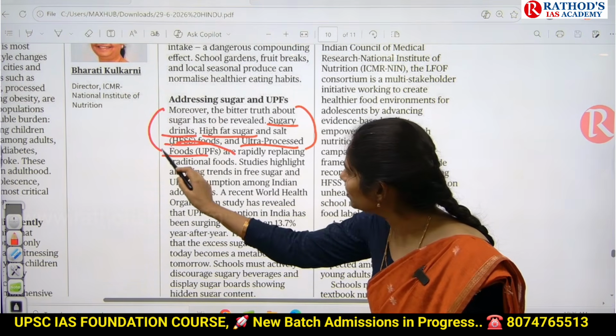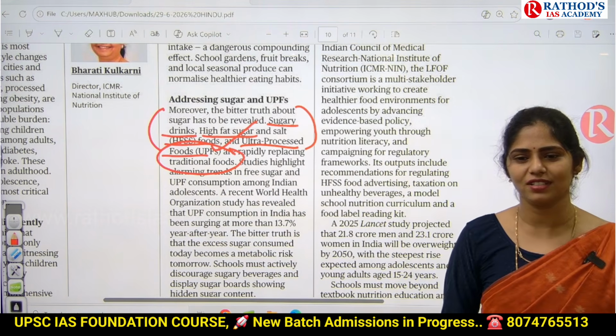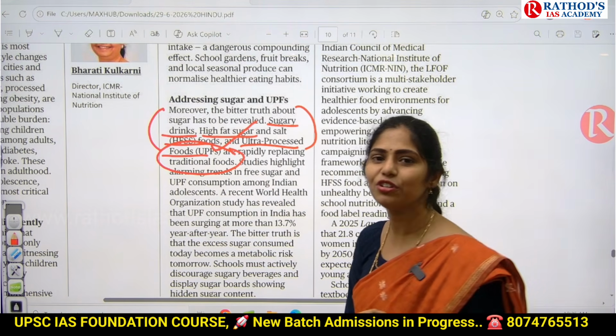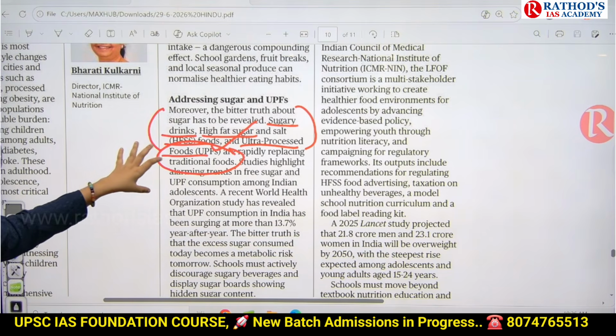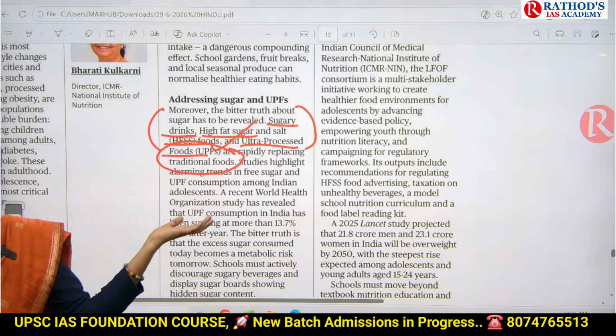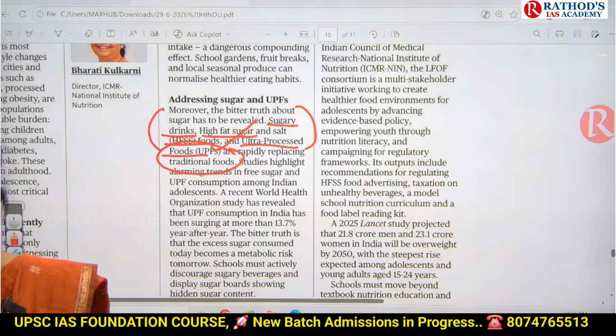So we have to focus on traditional foods. The first thing here is, we have to teach these adolescent students not to consume highly sugary foods or foods high in fat, sugar and salt. Apart from that, we have to move towards traditional foods. That is the first thing they said here.